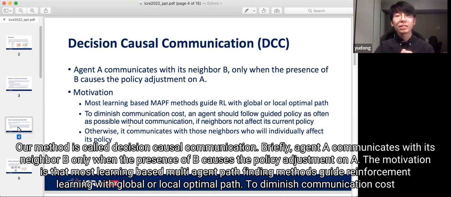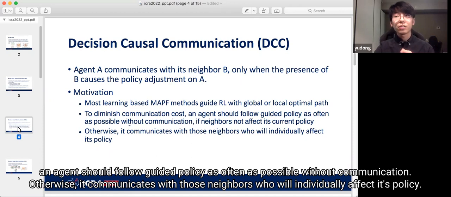The motivation is that most learning-based multi-agent pathfinding methods guide reinforcement learning with global or local optimum paths. To diminish communication cost, an agent should follow the guided policy as often as possible without communication. Otherwise, it communicates with those neighbors who will individually affect its policy.